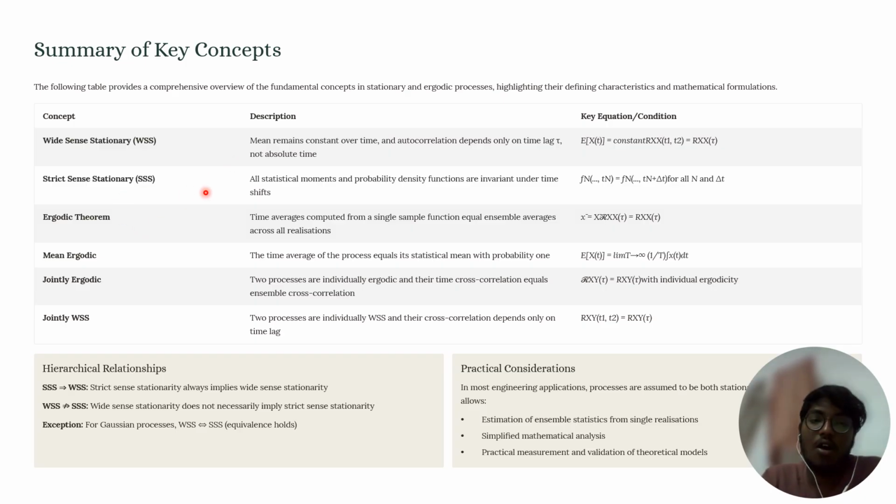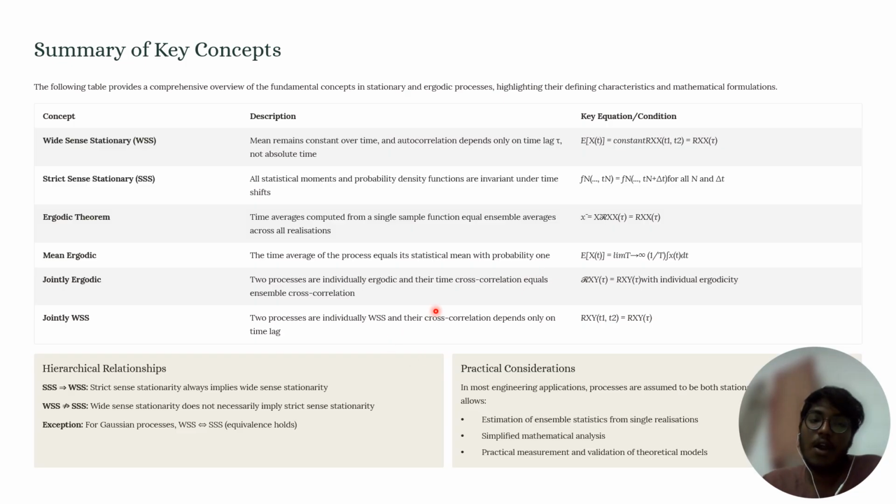Strict-sense stationary process. All strict-sense stationary processes are also wide-sense stationary processes. Okay, a random process is said to be a strict-sense stationary process when the entire density function does not change with respect to time or shifting time. It is also called nth order stationary process. Ergodic theorem. The ergodic theorem states that all time averages are equal to ensemble averages. Mean ergodic: if the time average is equal to the statistical mean or ensemble mean, then it is called a mean ergodic process.